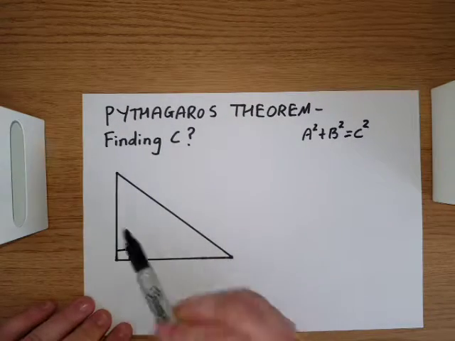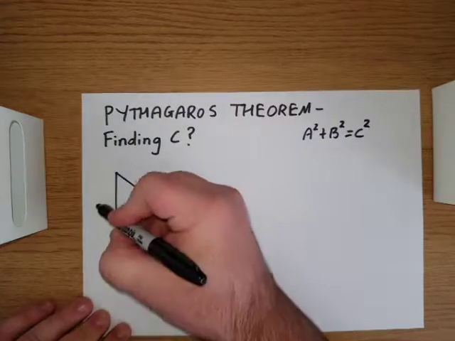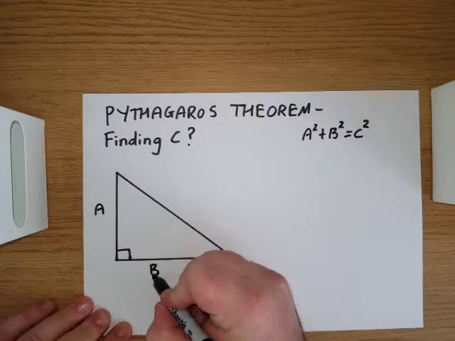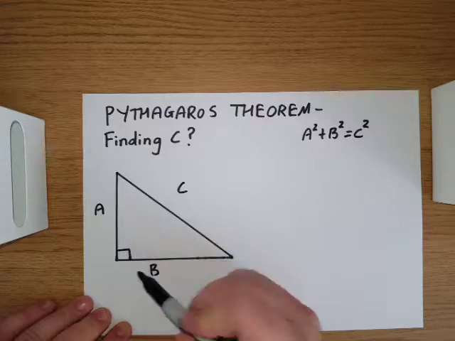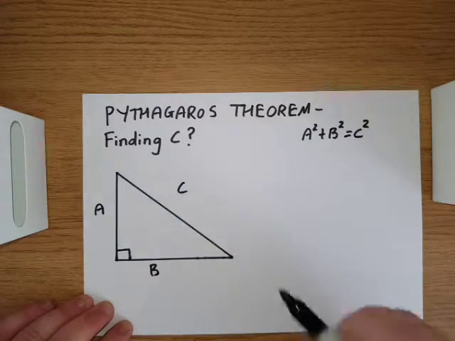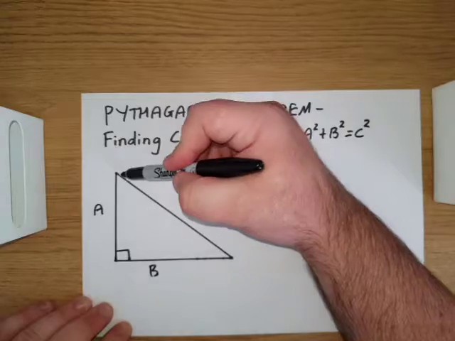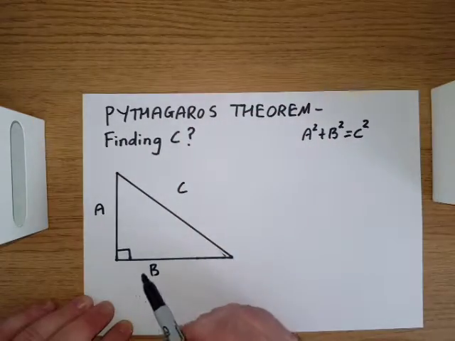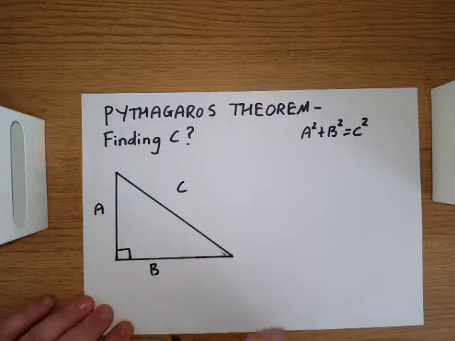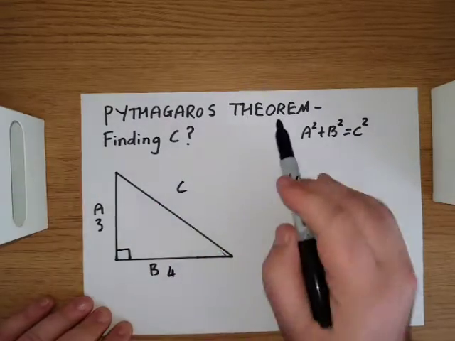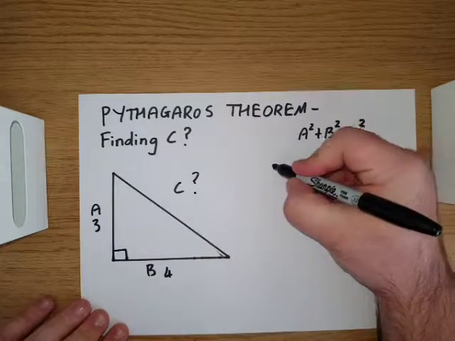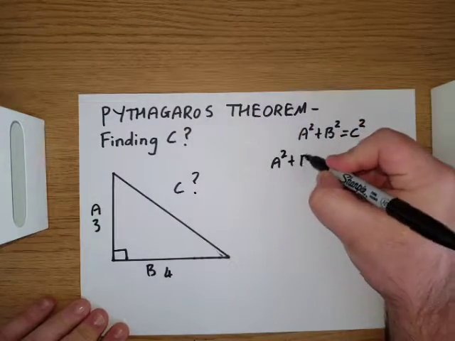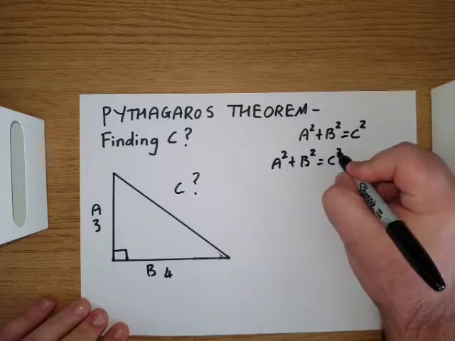So the first thing we do, we label the right angled triangle. So we have A, B and C. Remember, C is always across from the right angle. Another good way of remembering how to label C: C will always be the longest side of the right angled triangle. So we know that A is 3 and we know that B is 4, and what we want to find out is the length of C. So we know that A squared plus B squared equals C squared.